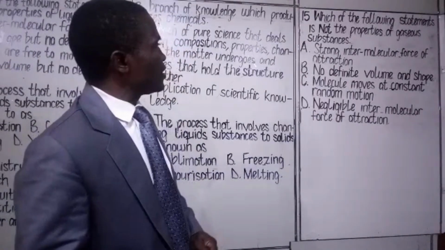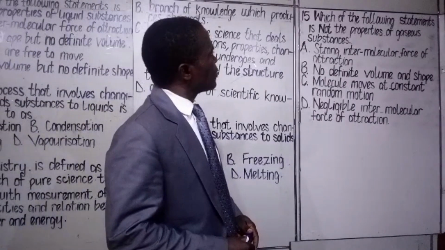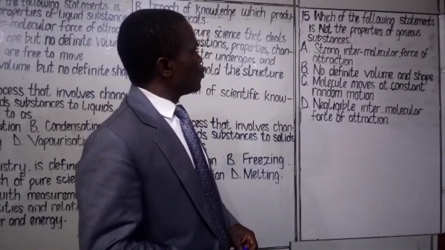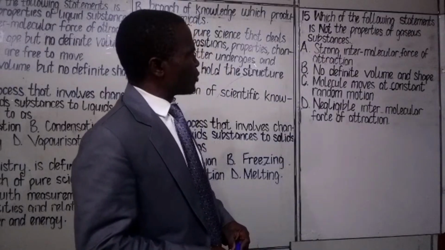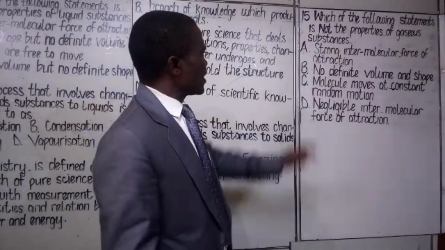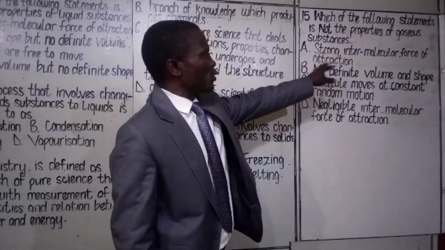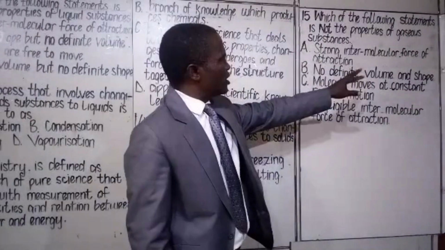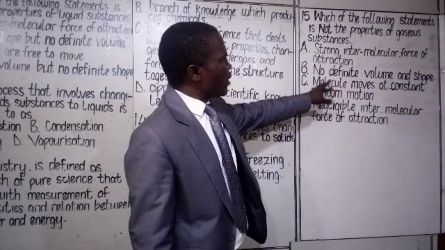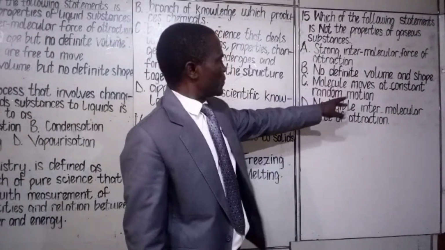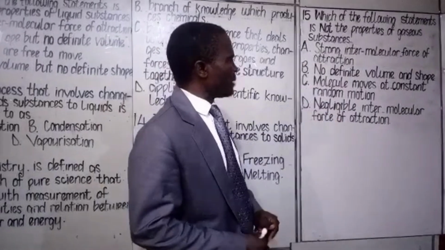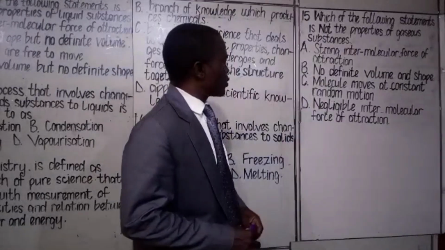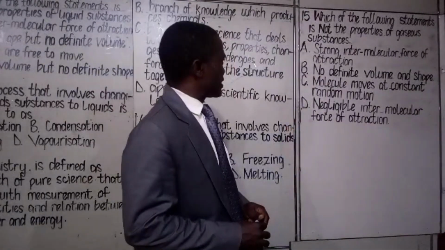Now, class assessment 15. Which of the following statements is not the properties of gaseous substances? A. Strong intermolecular force of attraction. B. No definite volume and shape. C. Molecules move at constant random motion. D. Negligible intermolecular force of attraction. So you are going to choose the most appropriate option out of this.